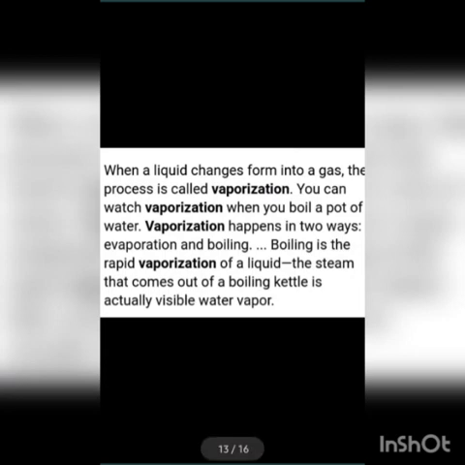Next is vaporization. This is the definition of vaporization. When a liquid changes into a gas, the process is called evaporation. You can watch evaporation when you boil a pot of water. Evaporation happens in two ways, evaporation and boiling. Boiling is the rapid evaporation of a liquid. The steam that comes out of a boiling kettle is actually visible water vapor.